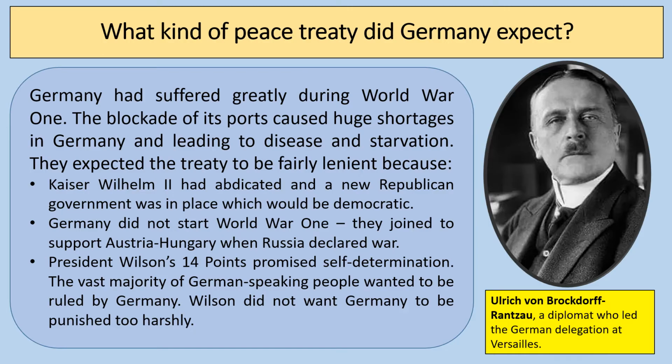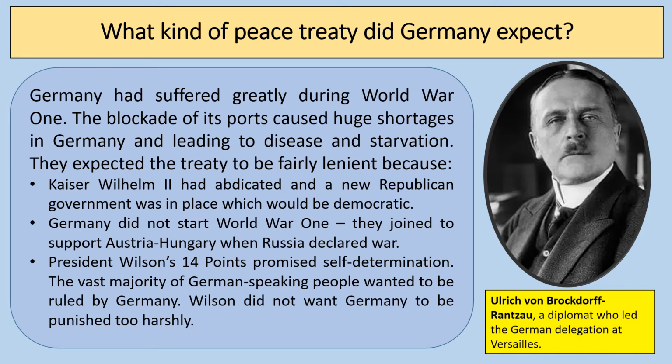But the Germany that was negotiating the treaty was a different Germany to the Germany of Kaiser Wilhelm II. Now, you can see there a picture of Ulrich von Brockdorff-Rantzau, who was a diplomat who led the German delegation at the Treaty of Versailles. And his delegation would have expected the treaty to be fairly lenient and quite fair towards Germany. And there's three main reasons for this.